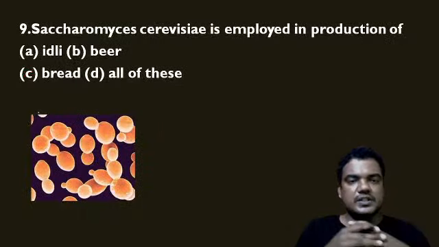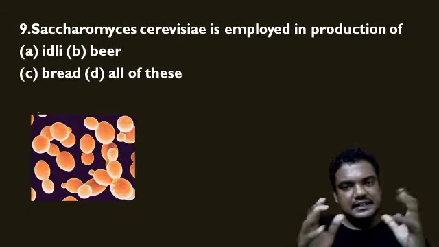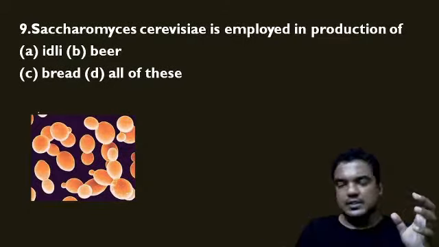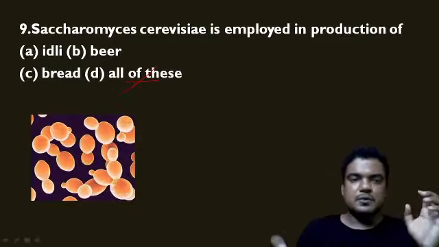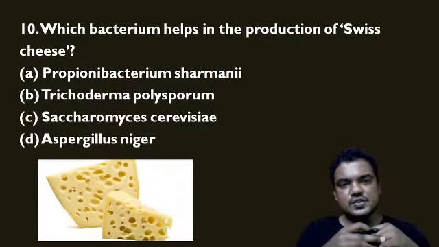Now let us go to the next question. The next question is Saccharomyces cerevisiae. That means again that yeast is used in the production of what? The same question appeared here again: idli, beer, bread, and all of these. So it is used for the production of all of these products. Now let us see the next question.